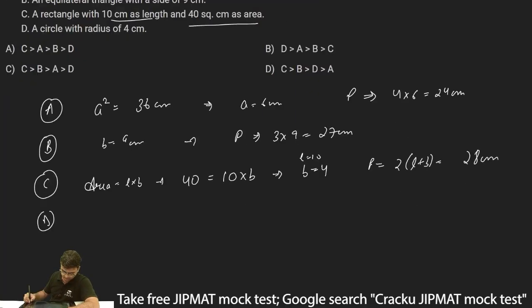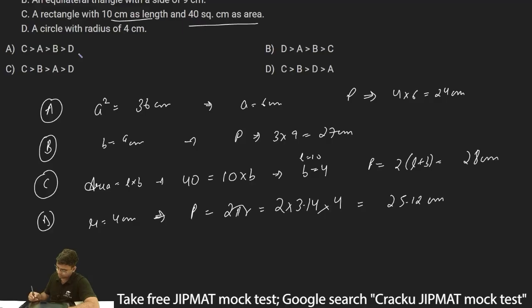And my D is a circle with radius of 4 centimeter. So if radius is 4 centimeter, what is the perimeter or the circumference? It is 2 pi r, which is equal to 2 into 3.14, I can take the value of pi, and r is 4. So this comes out to be 25.12 centimeter.